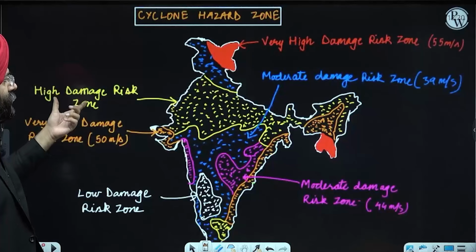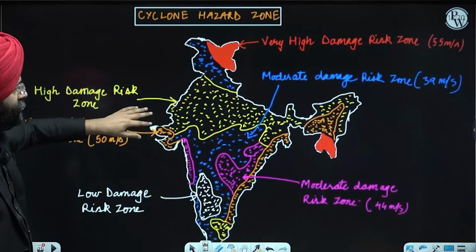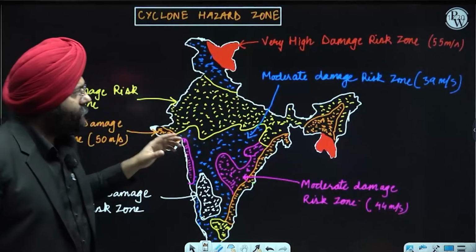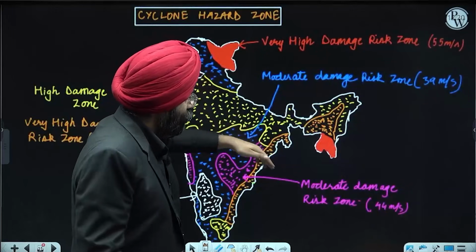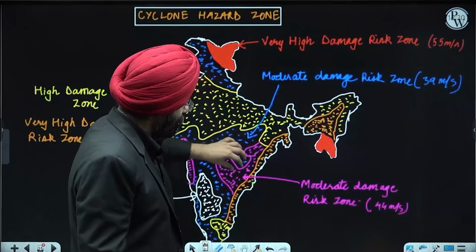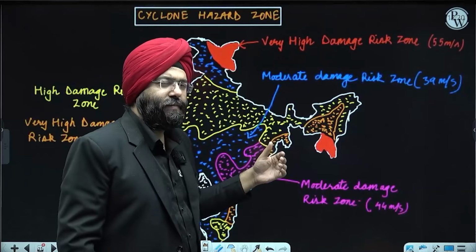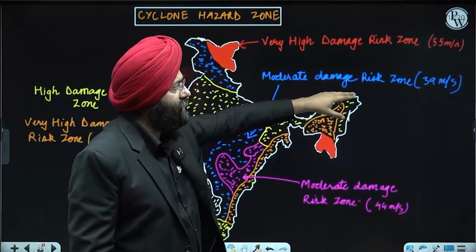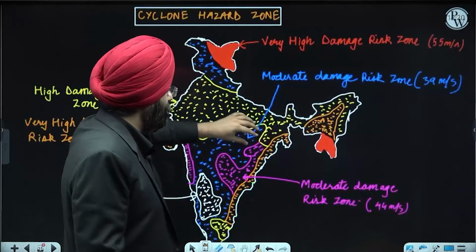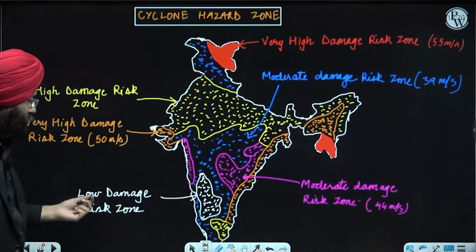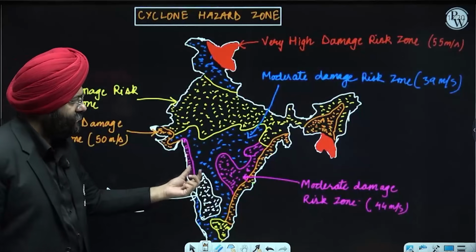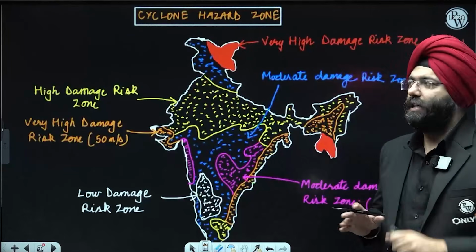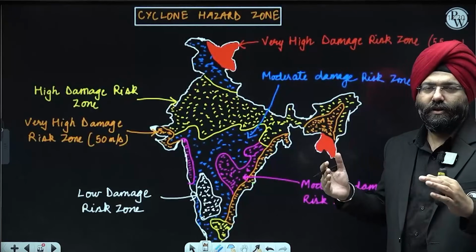Next, high damage risk zones are the regions marked in light yellow. Then comes the moderate damage risk zone, the one in pink, with a speed of approximately 44 meters per second. Then there is another moderate zone, but with a lesser speed of 39 meters per second, marked in blue. Last is the low risk zone, marked in white over here. This is a map showing you the cyclone hazard zones across India.